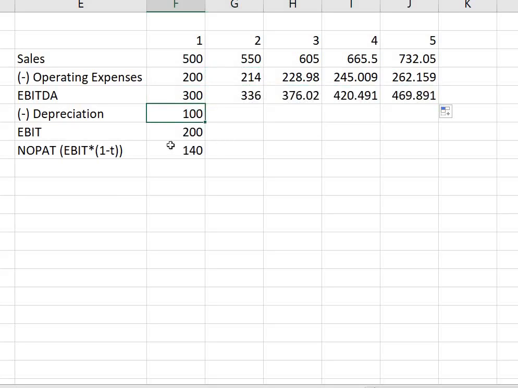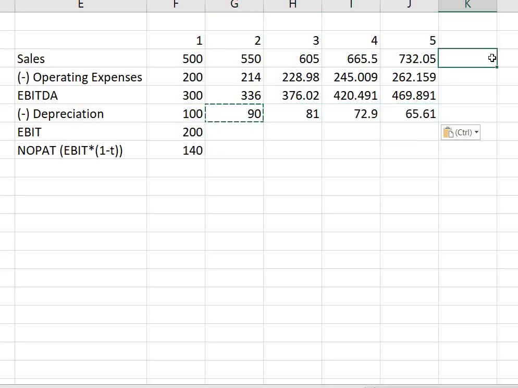Depreciation, now very important thing. Here the depreciation is 100. Now it is diminishing balance method and there is no additional asset that you are purchasing over here. So we can directly calculate the depreciation for next year. What you need to do is take this depreciation into the rate of depreciation, which is 10%. So we'll calculate the 90% of this amount. So 90 will be for the second year, and then third year, fourth year and fifth year.